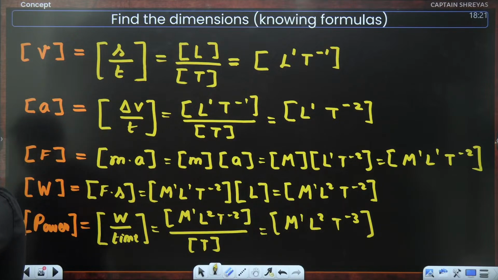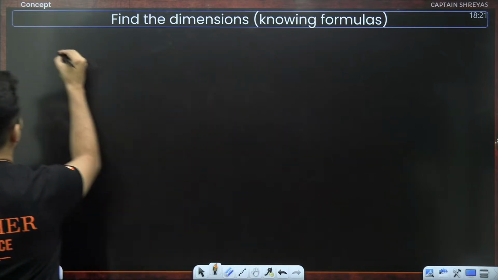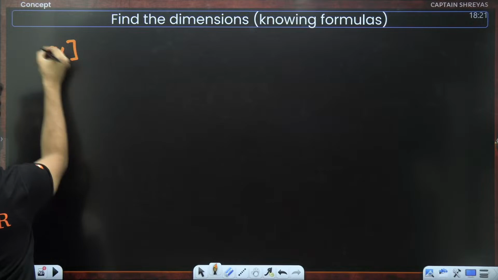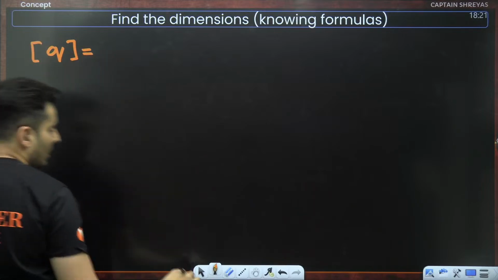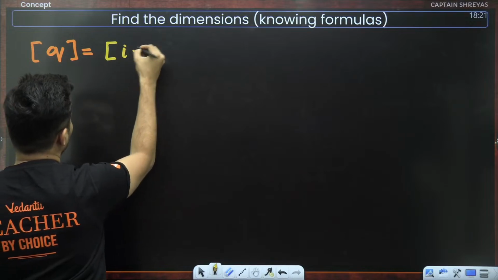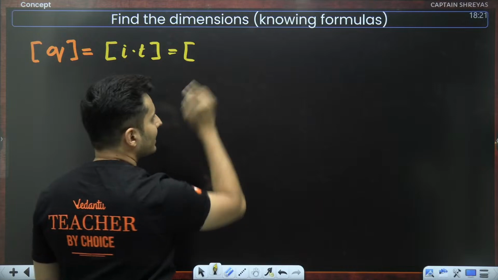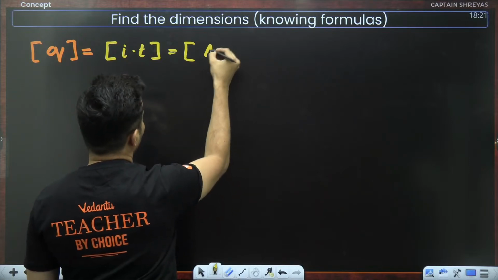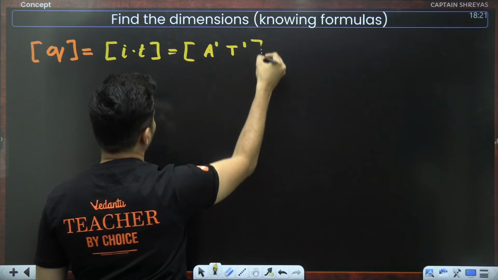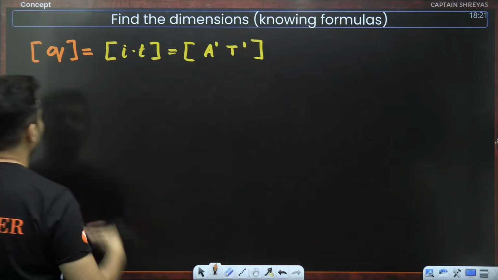Is that clear, everyone? We can do more problems. I want to find the dimension of charge. Charge is nothing but how much current flows in a given time. So hence it will be nothing but ampere raised to 1, T raised to 1. That is the dimensional formula for charge. It's a derived quantity, mind it.